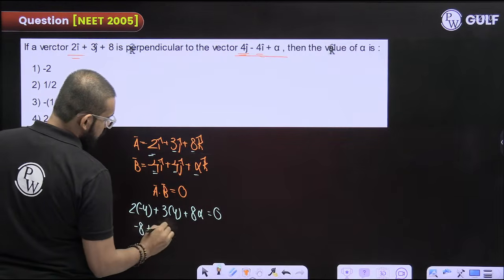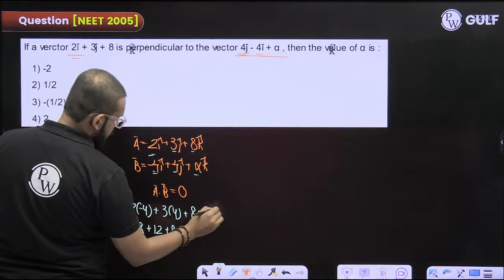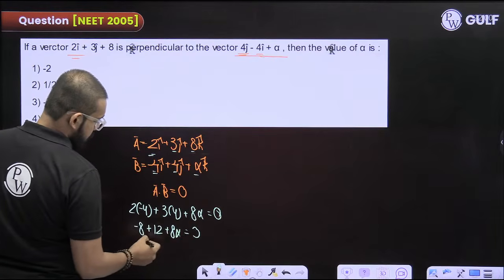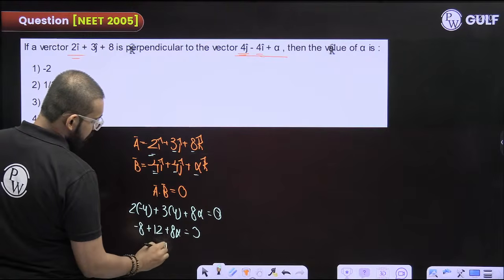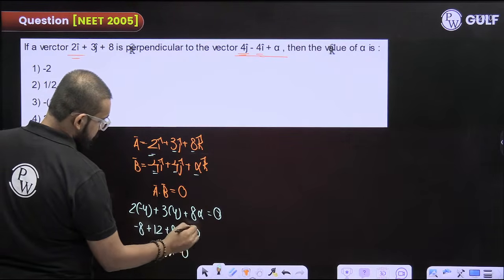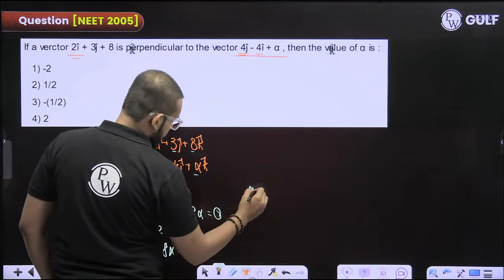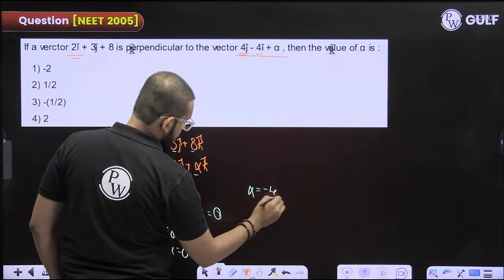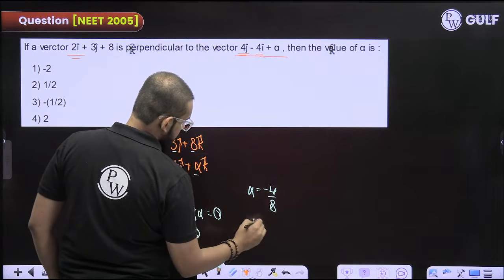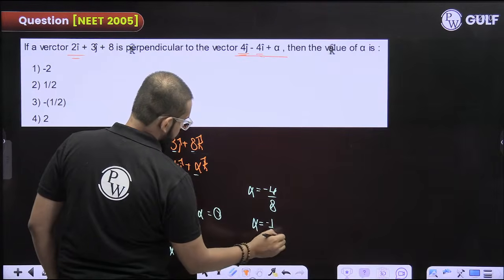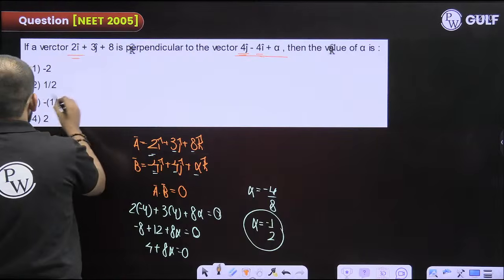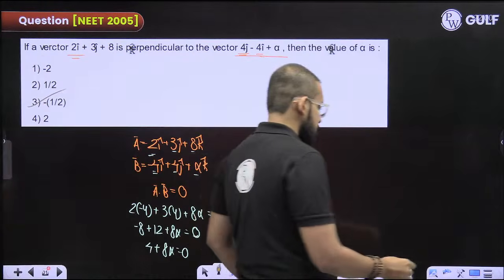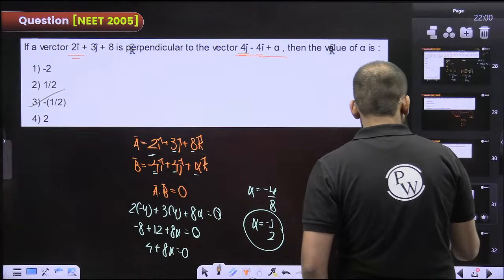Minus 8 plus 12 plus 8 alpha is equal to 0. This is 4 plus 8 alpha is equal to 0. So alpha from here you get as minus 4 by 8 or minus 1 by 2. Option number 3. Next.